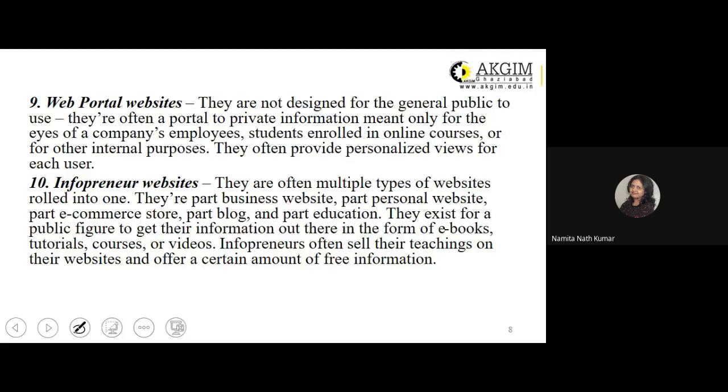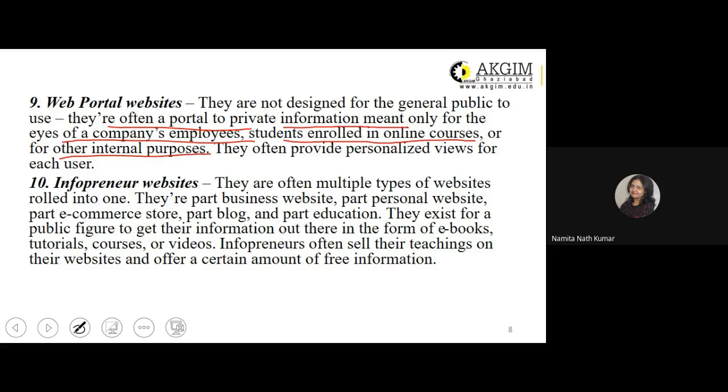You can also transact and interact almost instantaneously using these web portals. So they are not designed for the general public to use. They are often a portal to private information meant only for the eyes of company employees, students enrolled in online courses, or for other internal purposes.